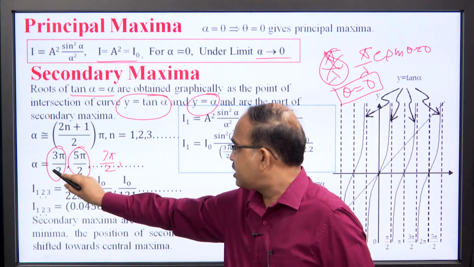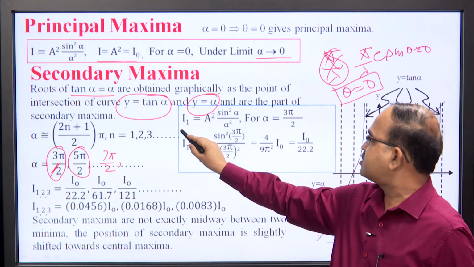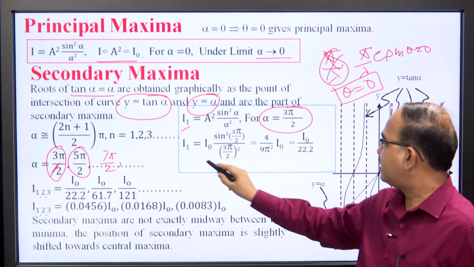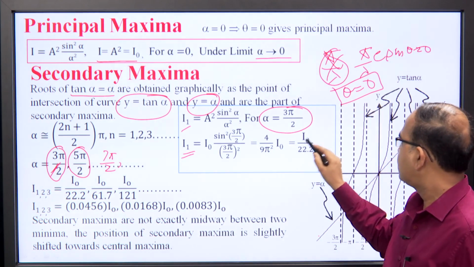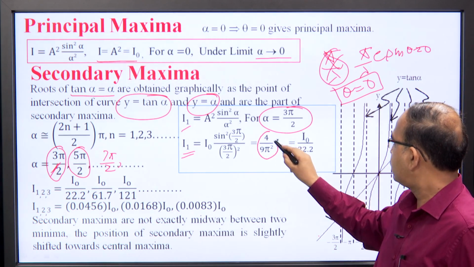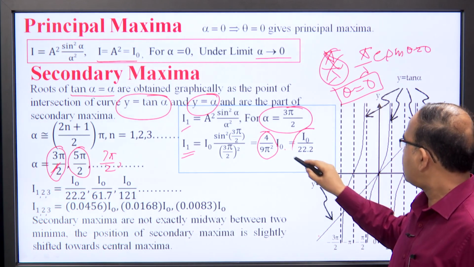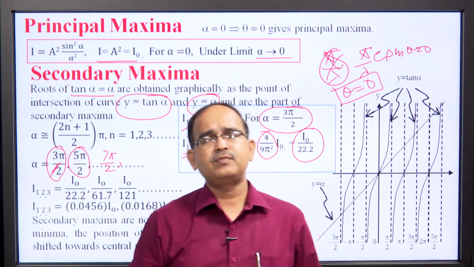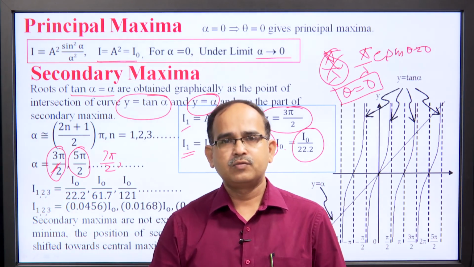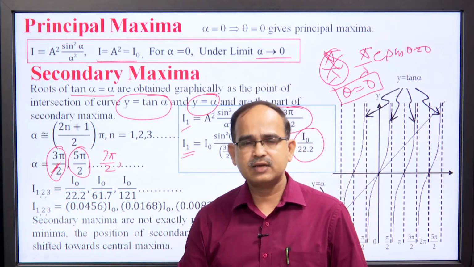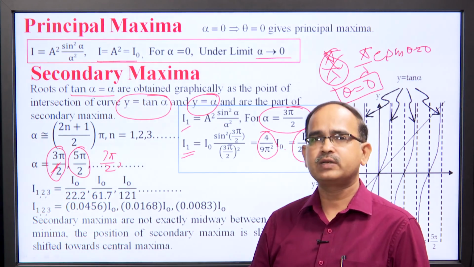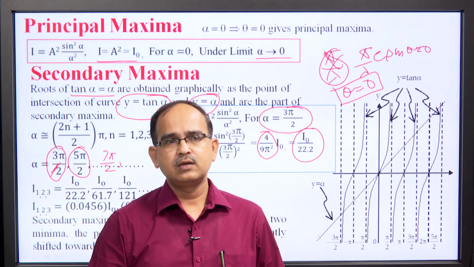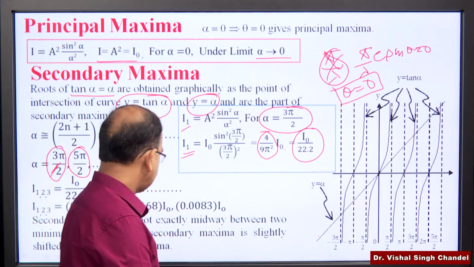For alpha is equal to 3 pi by 2, we can calculate the intensity of the first secondary maxima as given here. We replace alpha by 3 pi by 2 and get the intensity of the first maxima as I naught into 4 over 9 pi square. It is I naught over 22.2. If we compare the intensity of principal maxima with the first secondary maxima, we can see that it is about 4.5% of the principal maxima. So, the intensity of the first secondary maxima is much less than the principal maxima.